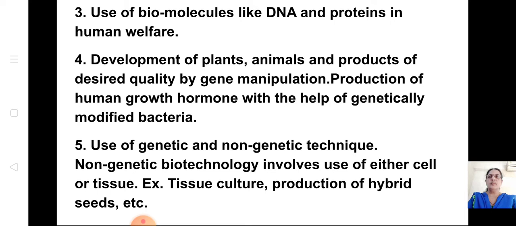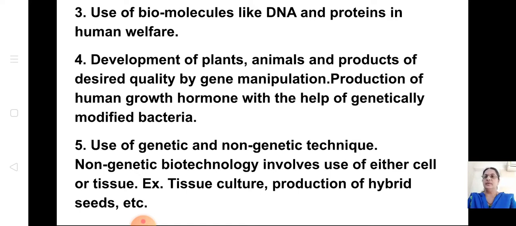Then use of biomolecules like DNA and proteins in human welfare. This we learned in 9th standard also, about DNA structure and how these biomolecules and proteins are useful for human welfare. Then it is useful in development of plants, animals and products of desired quality by gene manipulation, production of human growth hormone with the help of genetically modified bacteria.